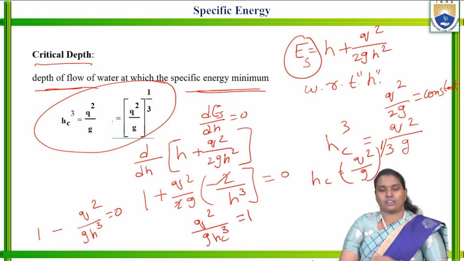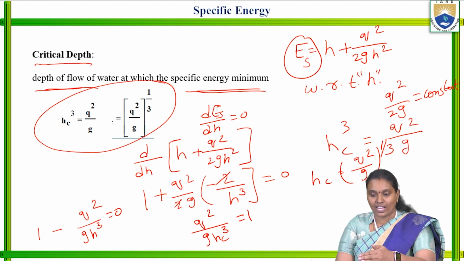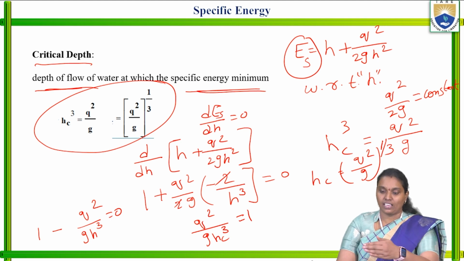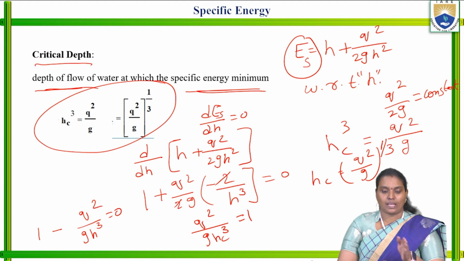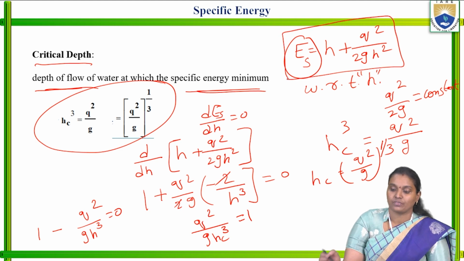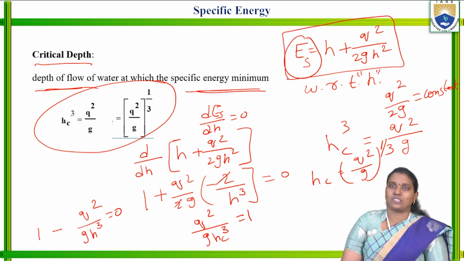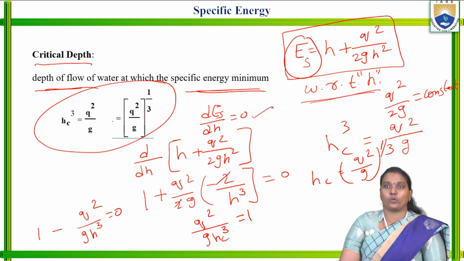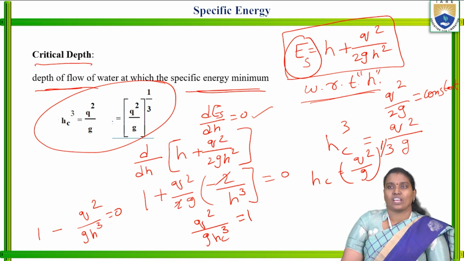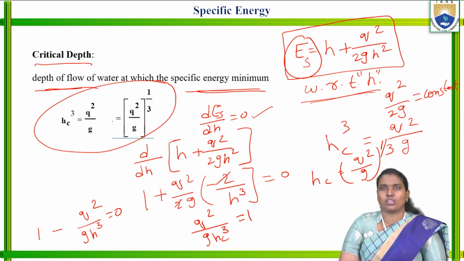So this is the procedure. Based on the definition, we are done with the derivation part. This is the way to derive the depth of the flow of water at which the specific energy is minimum. We differentiate the specific energy equation with respect to H, and finally we get HC is equal to Q square by G whole to the power of 1 by 3. This is the critical depth.